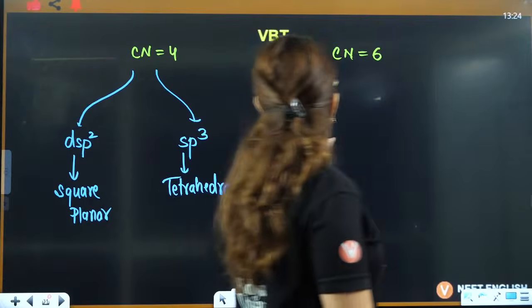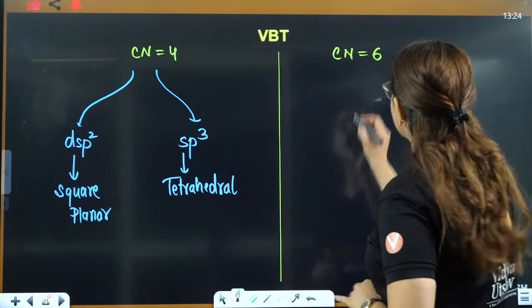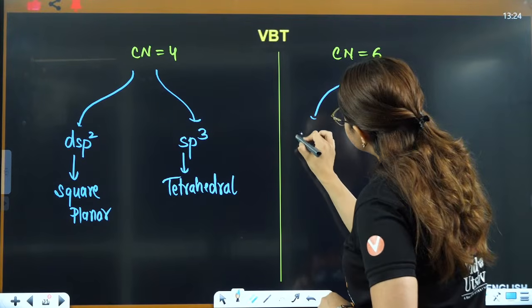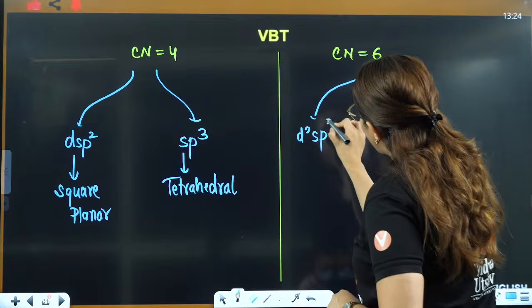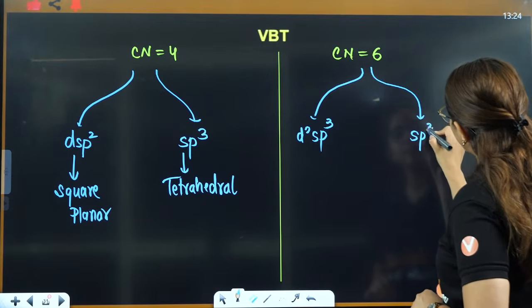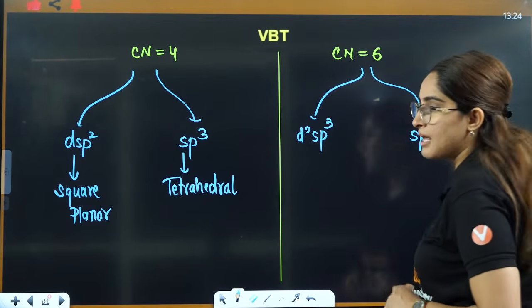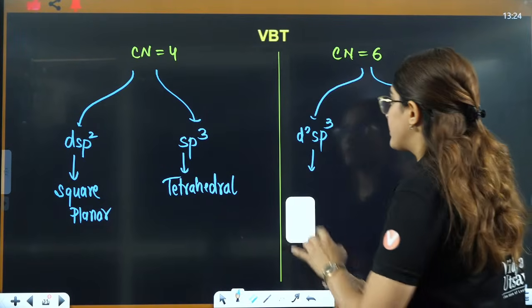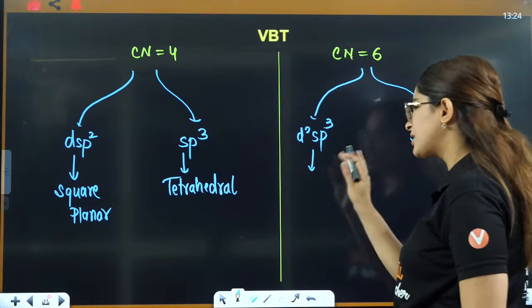For coordination number 6, there are only two possibilities: first is d2sp3, other is sp3d2. Now d2sp3 is inner octahedral because the d orbitals are inside. Both are octahedral only.